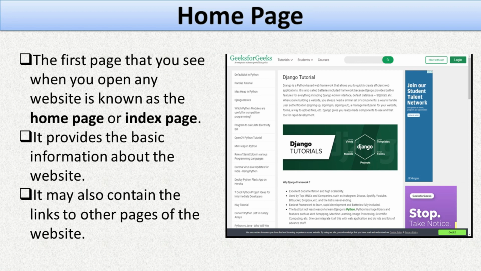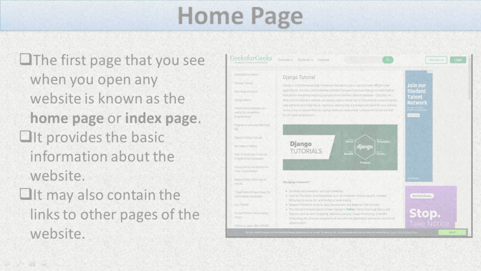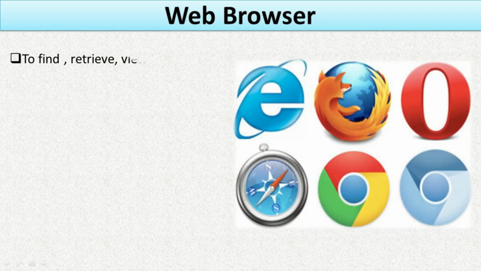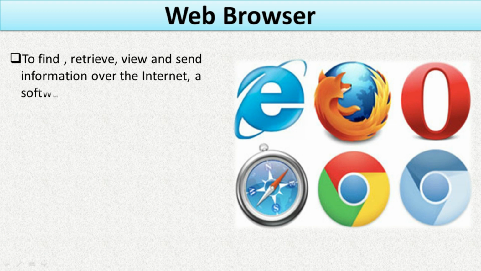So whenever you are visiting any website, the first page which is going to open of that website is the home page, or we can say it is an index page. This page contains basic information about the website, and all the other related web pages are linked with this home page. Web browser. To find, retrieve, view and send information over the internet, a software known as the web browser is required.